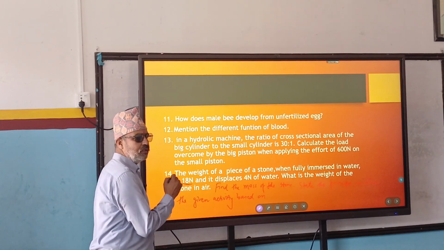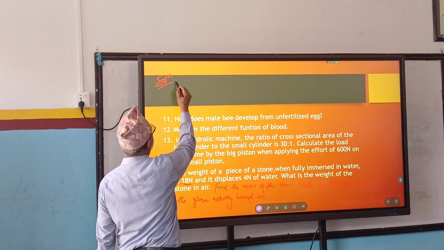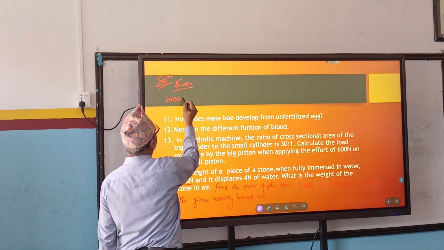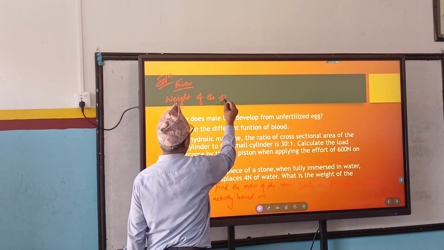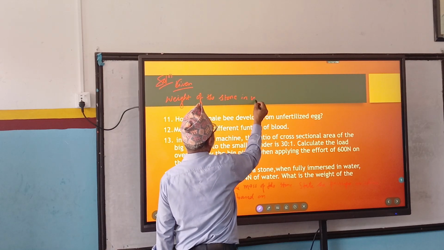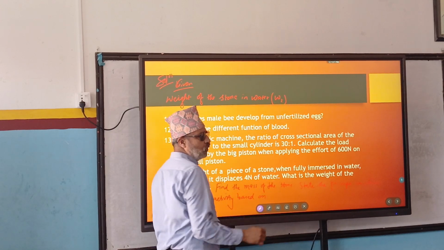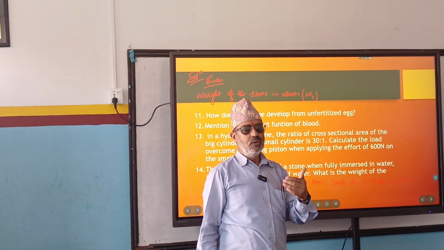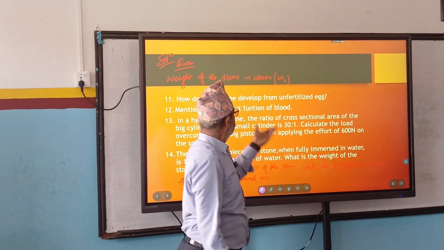How much? 18 Newton. How to solve this one? Clear solution. Here are the givens. Weight of the stone in water is W2. Weight in air is W1. Please pay attention. Weight in air is how much? W1. Weight in water is how much? W2.